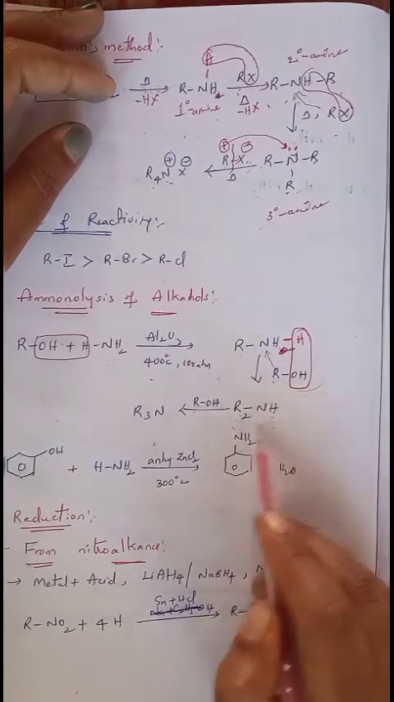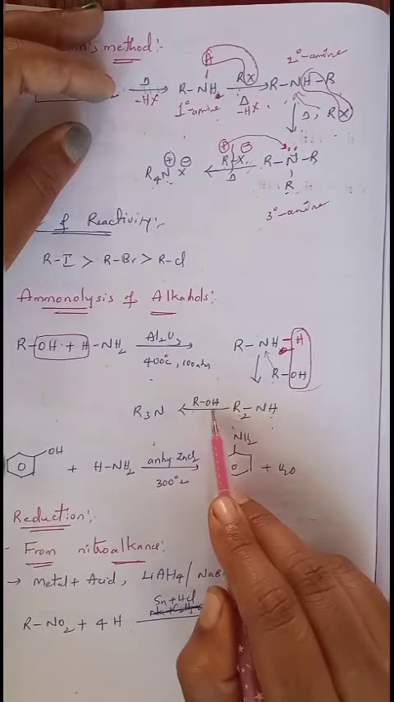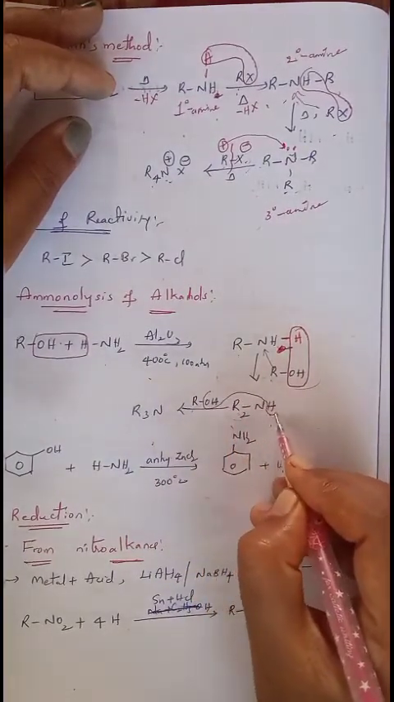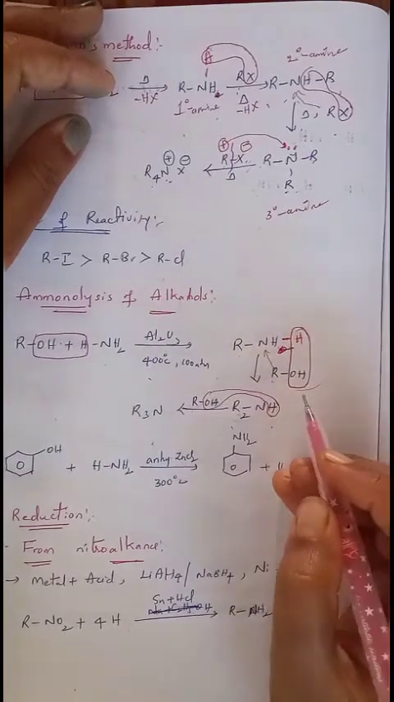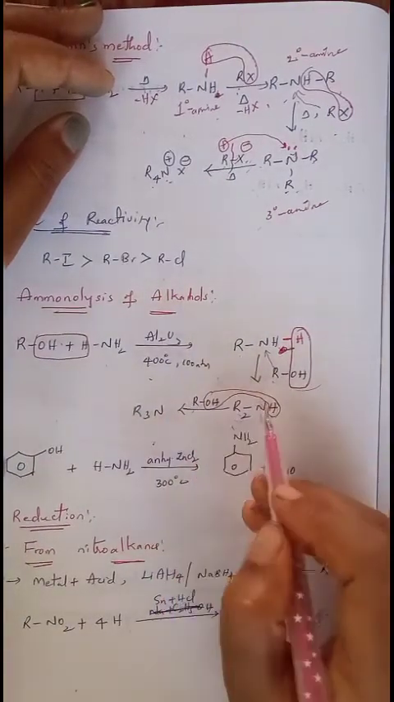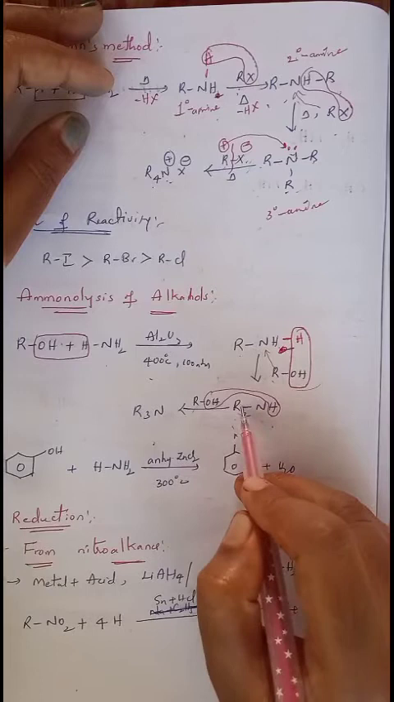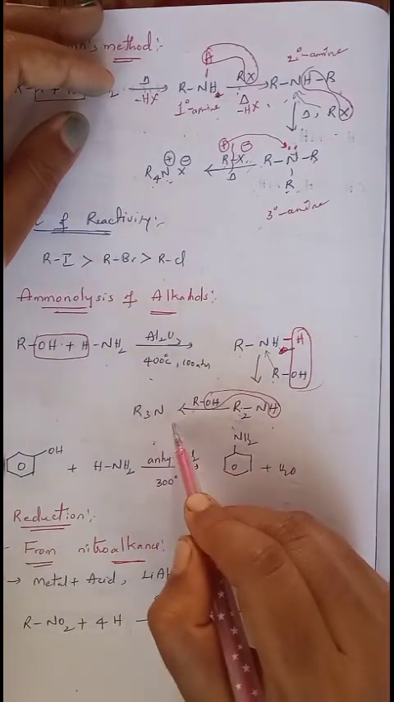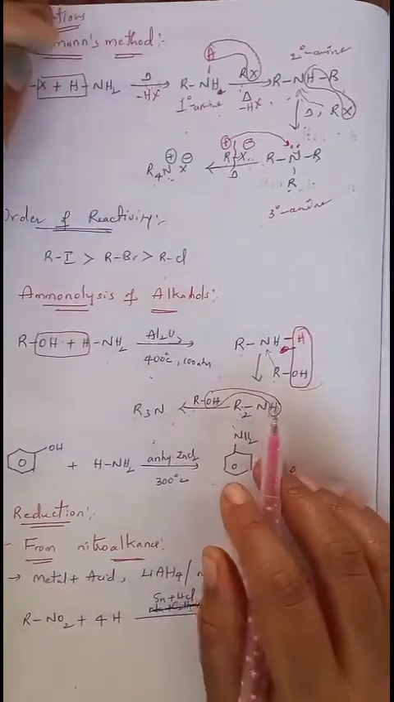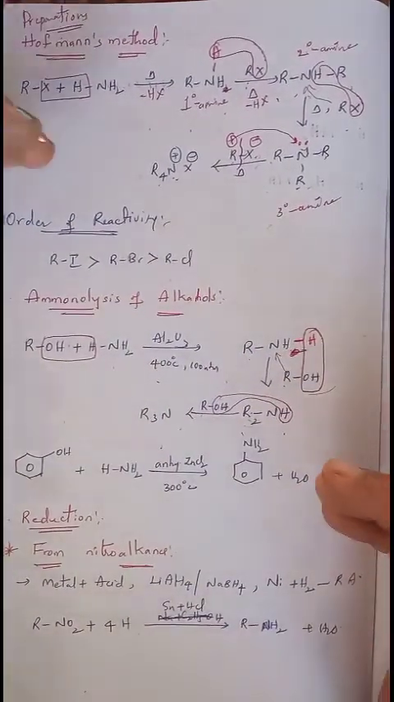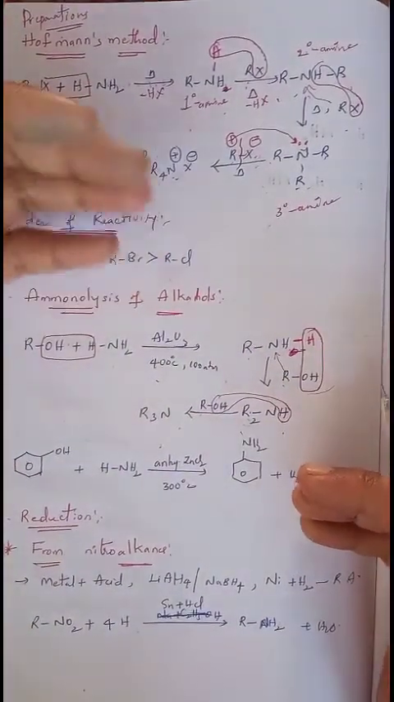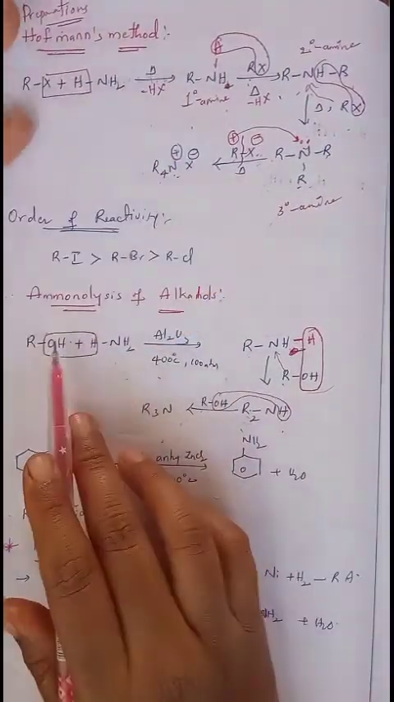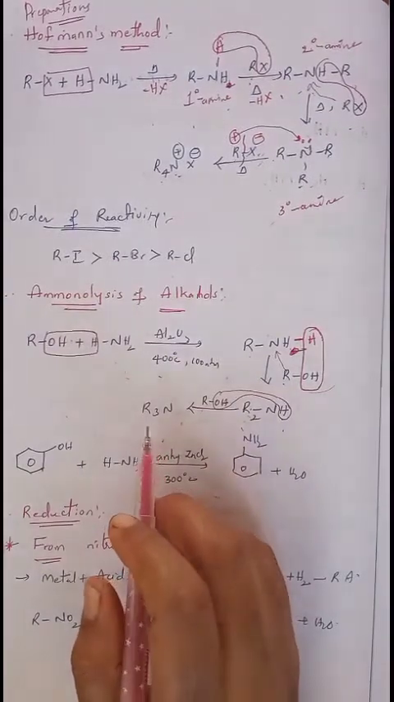Still this secondary amine contains a hydrogen, and reacts with one more mole of ROH, that is alcohol. Again it loses H2O. Then R group is added to the nitrogen. Already this nitrogen contains 2 R groups. By adding one more, it becomes R3N, that is nothing but tertiary amine. So like this, different types of amines are formed whenever alcohol is treated with ammonia, and the process is called ammonolysis of alcohols.